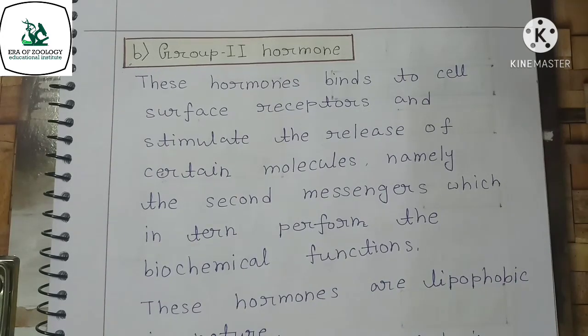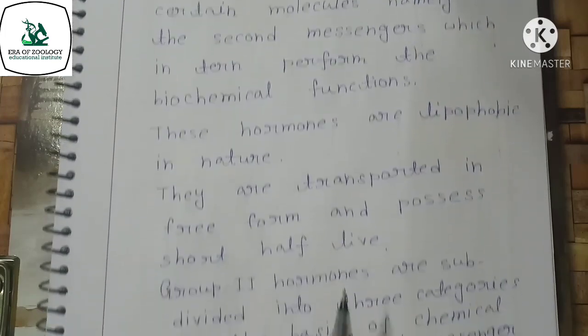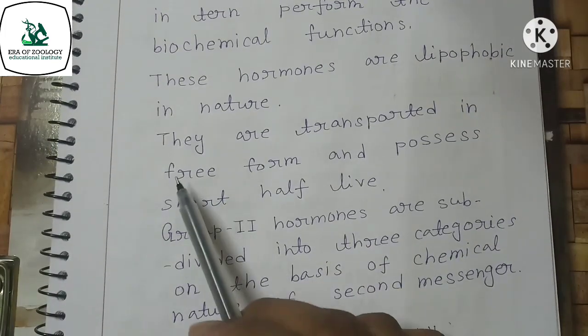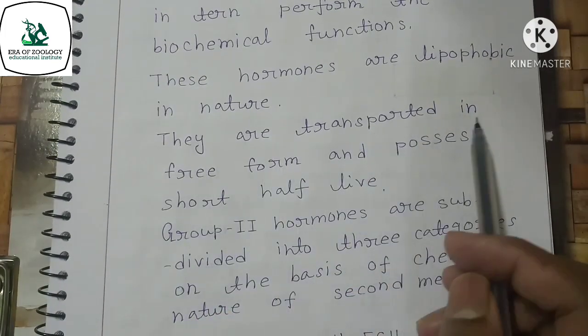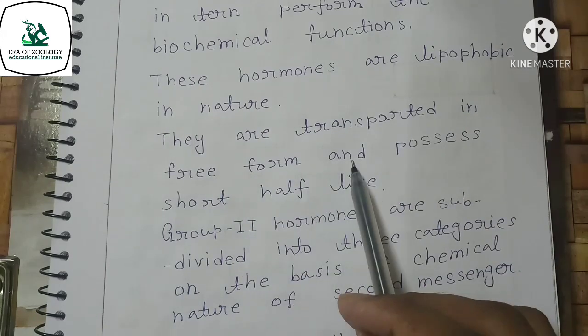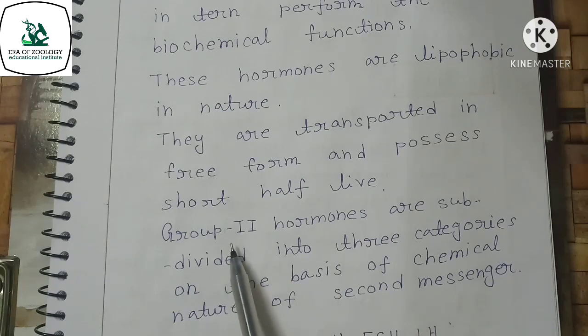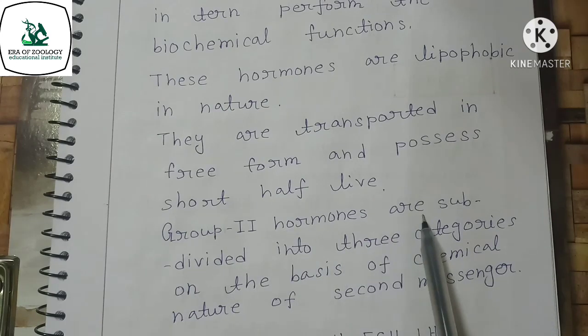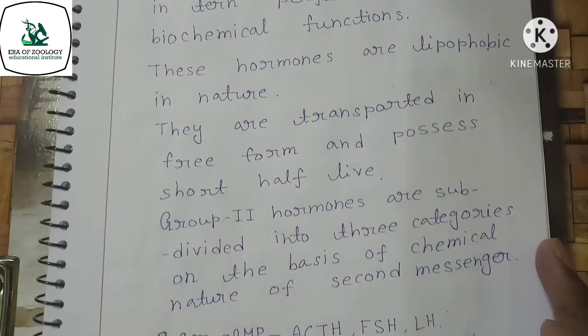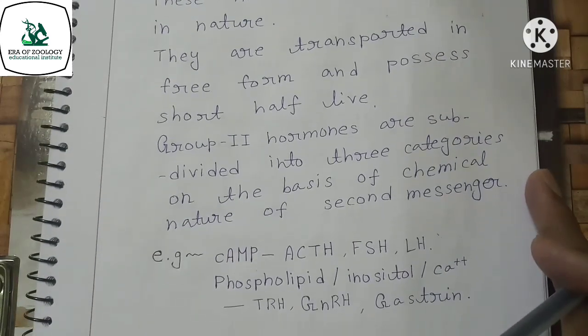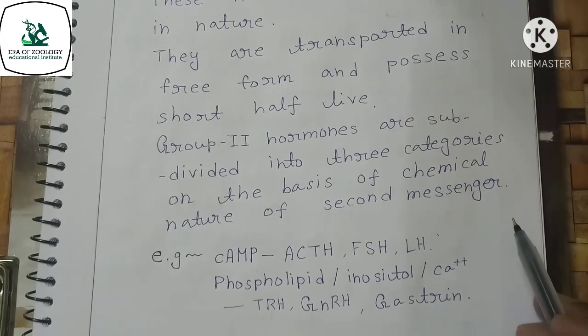They are transported in free form and possess a short half-life, and group 2 hormones are subdivided into three categories on the basis of the chemical nature of the second messenger.